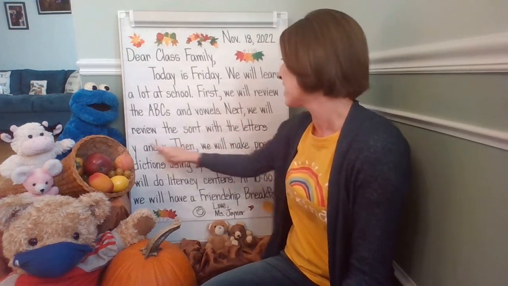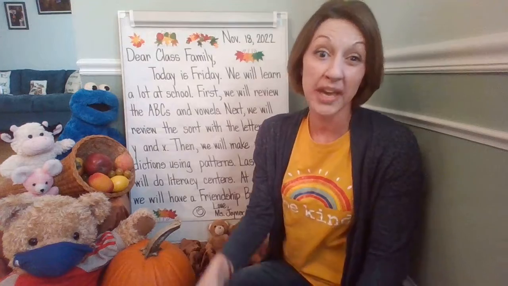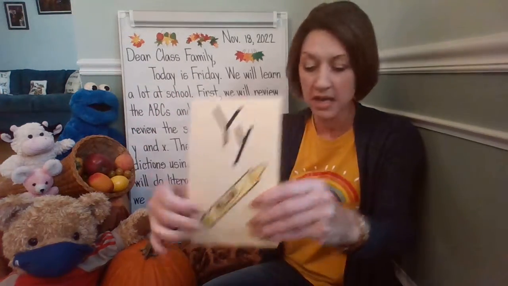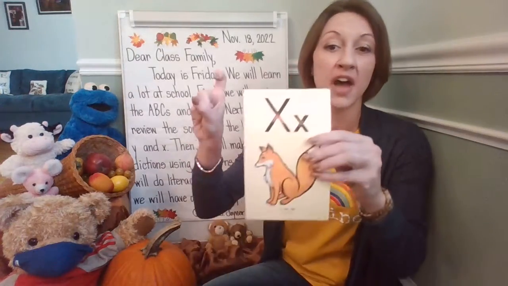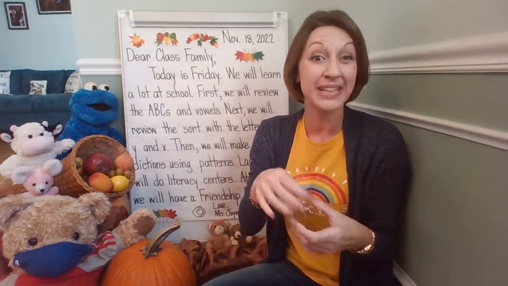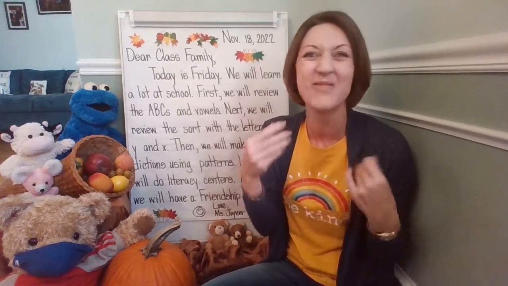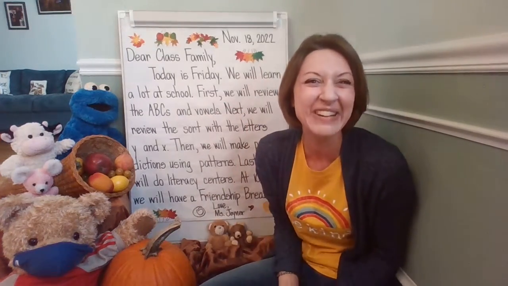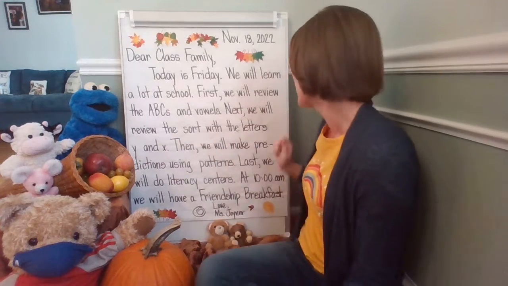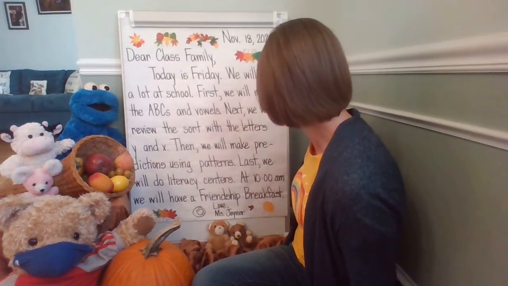In addition to reviewing our word wall and using that as a resource for ABCs and vowels, next we'll review the sort with the letters Y and X. Okay, just like we've been doing each day this week, we'll be working on Y, yellow, ya, and X, fox, x. And we'll be doing a sort. We'll look back at those objects that begin with Y and X, and we are going to be reviewing which ones start with Y and which ones start with X. All right, let's look at the next telling sentence.